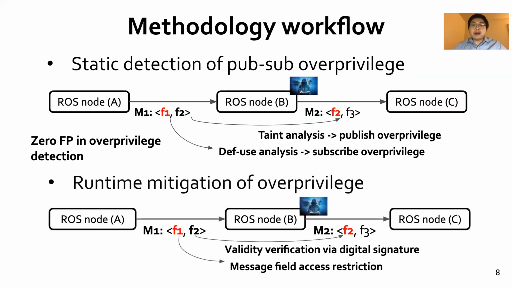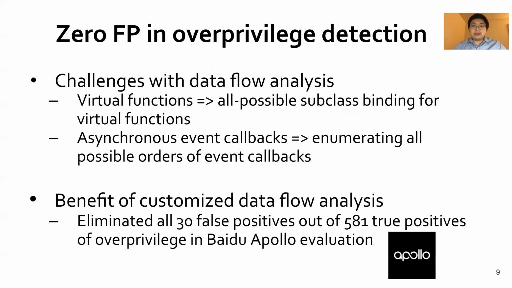To defend against potential exploits of detected overprivilege, we developed a runtime mitigation component to restrict the access or manipulation of the overprivileged fields. This runtime mitigation component must be able to defend against the threat that an AV module is compromised. Code-level policy instrumentation on an AV module does not work under this threat model. We made this runtime component operate within the ROS middleware, and it is thus transparent to AV modules and is able to defend against this threat model.